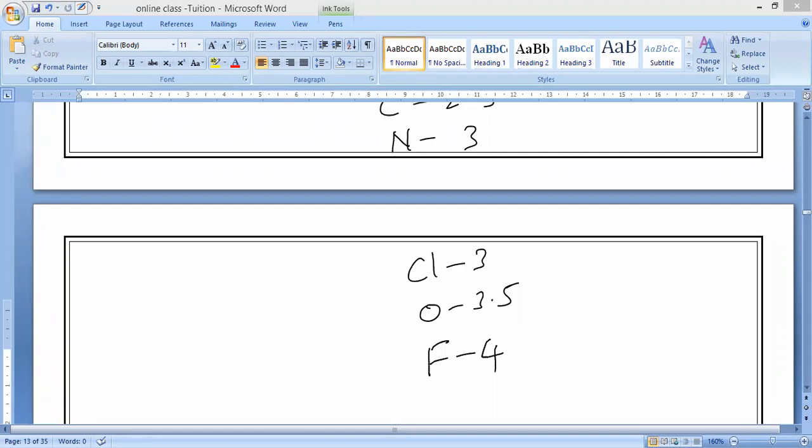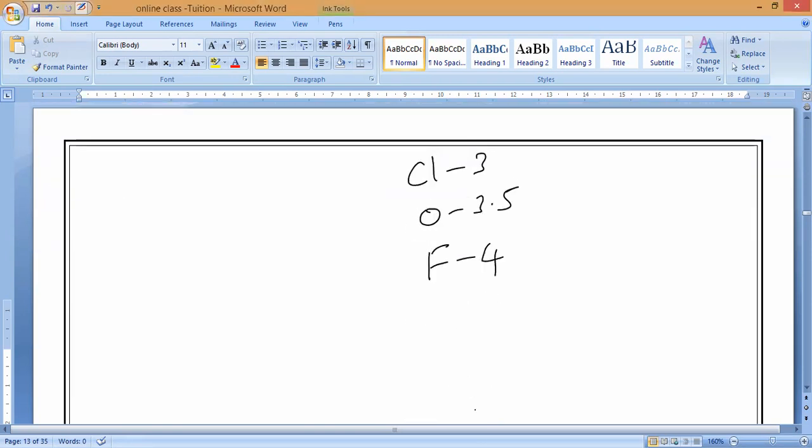Later, in 11th class, you will study what electronegativity is and how to calculate it. Sir, how to find this? All this you will study in class 11th, so now we don't need to worry. Now you can observe very carefully.